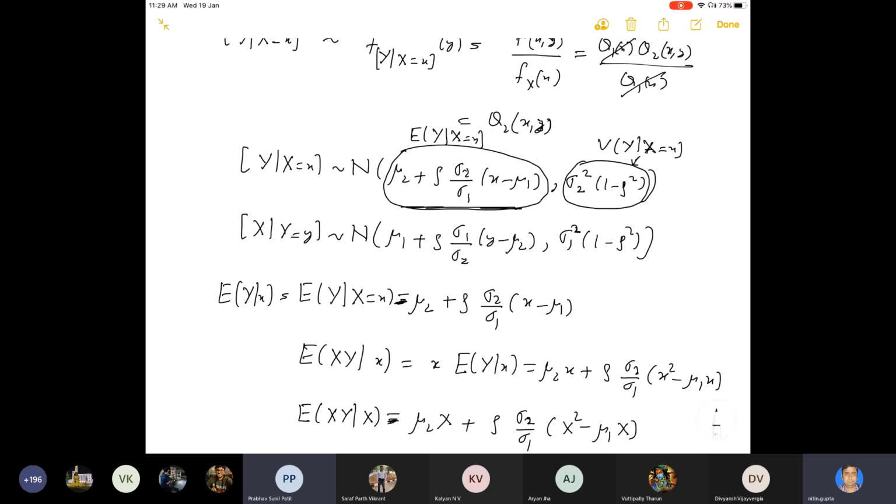For example, you have the water depth and you are measuring the water temperature at a certain depth. You find the conditional distribution of Y given small x. Here the depth of the water is fixed, and then you are measuring the water temperature. So the conditional distribution is this.